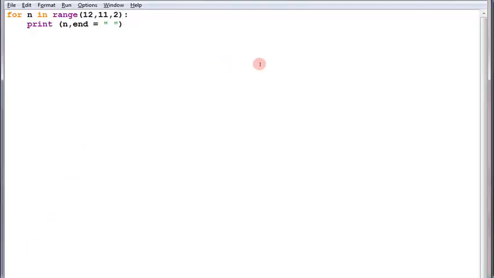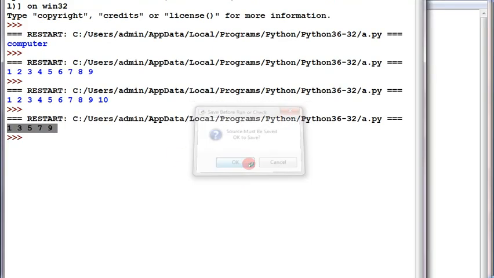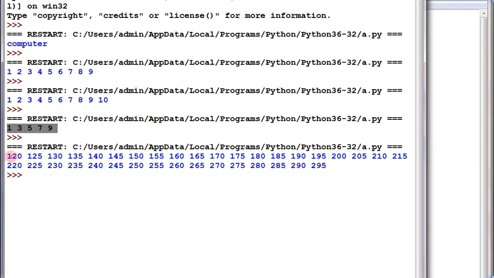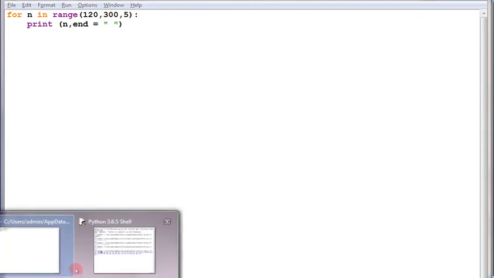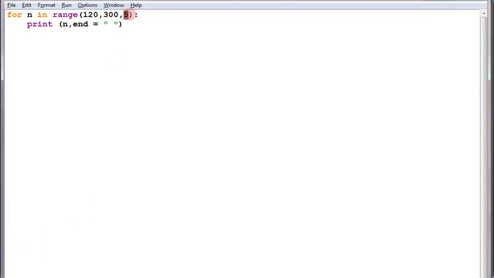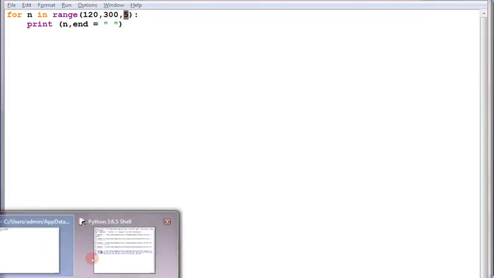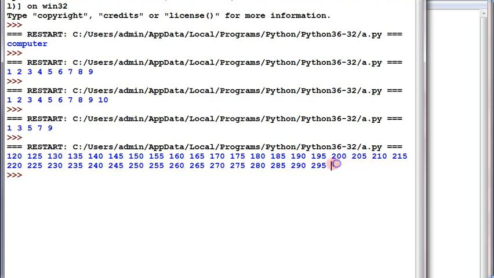Suppose here I'm taking 120, then 300, and it is incrementing by 5. Let's check how the numbers come in a single line. See, 120, then 125, 130, all the numbers are printing till I gave 300. So it is printing till 300, incrementing by 5. The outputs are showing increments of 5.